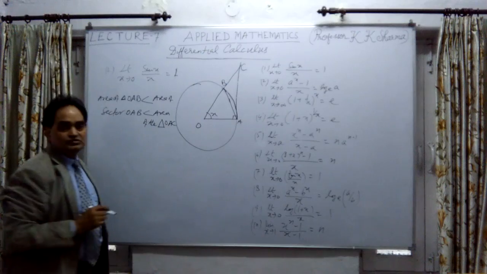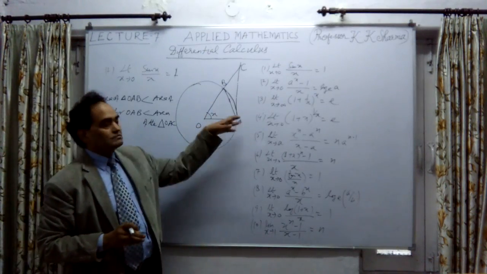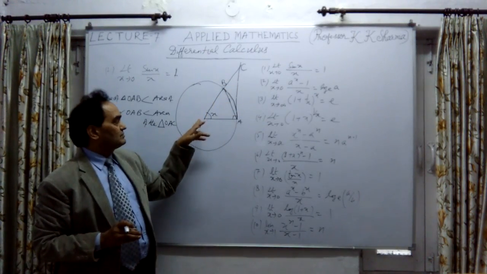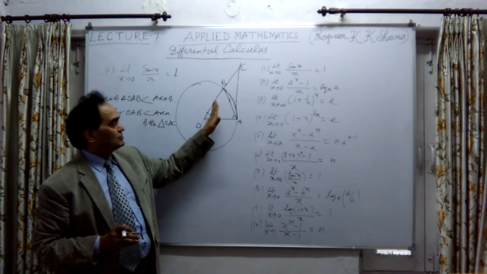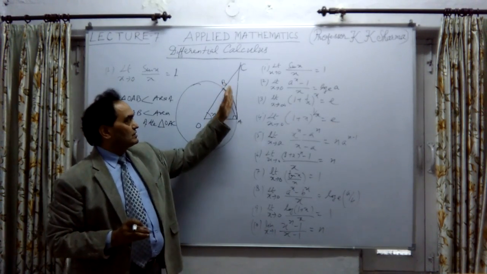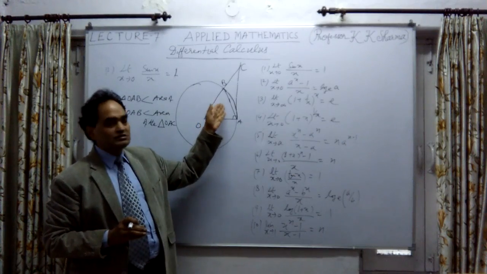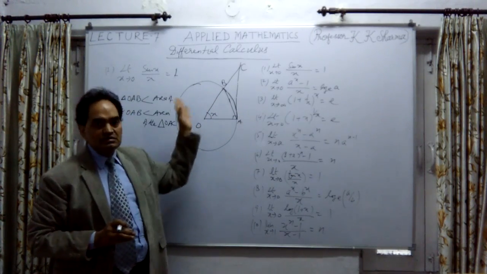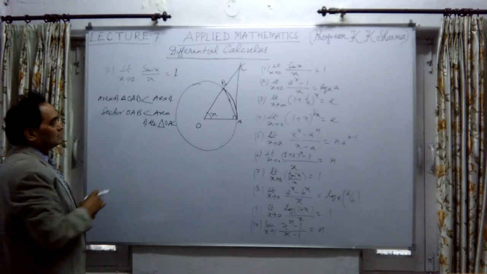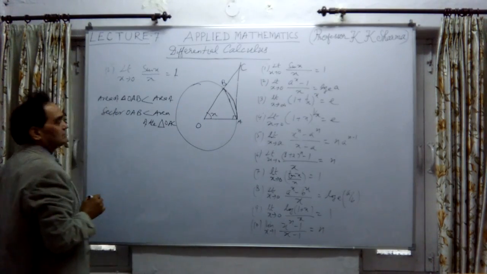This is clear because OAB is the smaller triangle, the sector is greater than this in area, and OAC is bigger than any other area. So what are the areas of these figures?